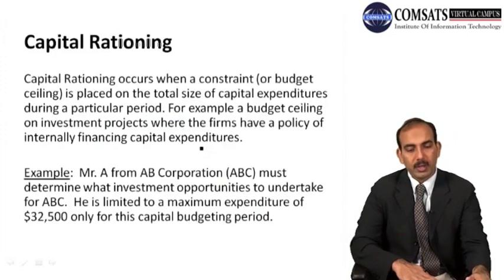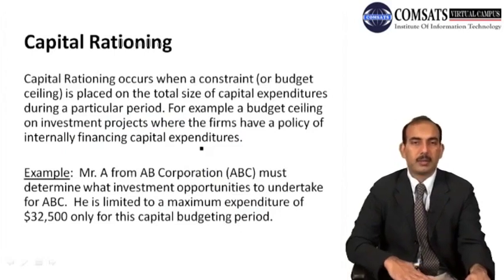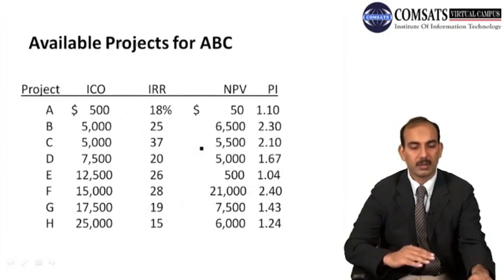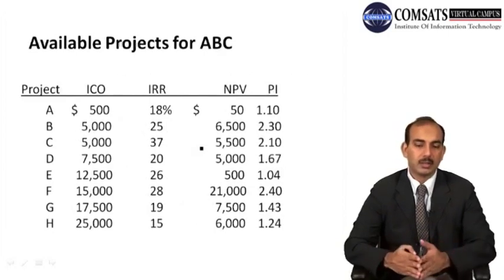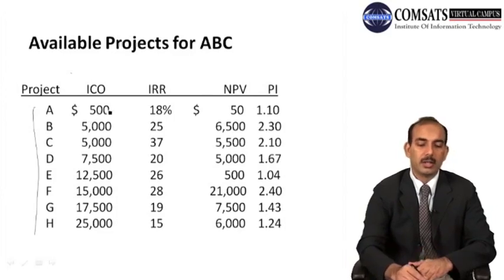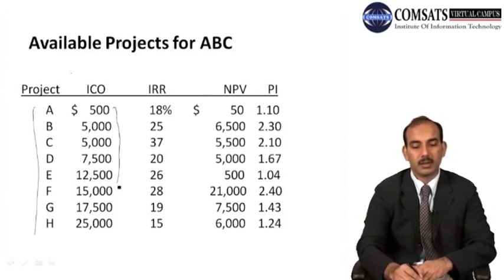And then we discussed the concept of capital rationing, where we have a ceiling on the budget, and under that budget the firm has to decide which projects to opt for and which projects to reject. For example, in this situation the available options are from project A to project H, and you can see the initial cash outflows given for all.